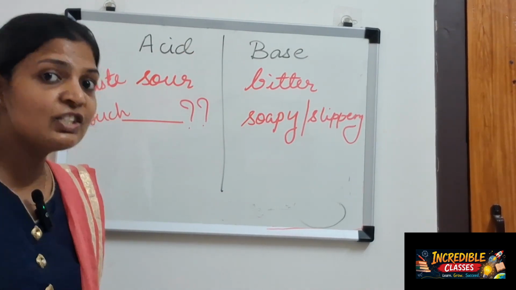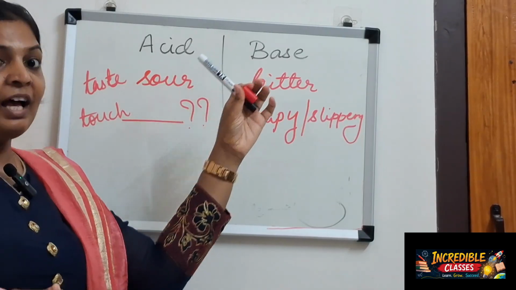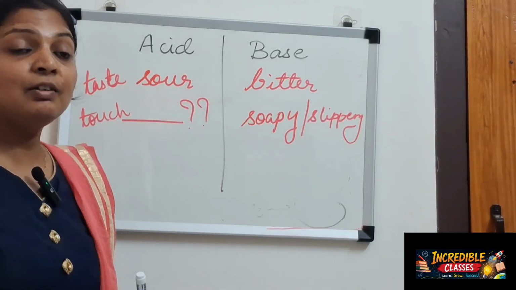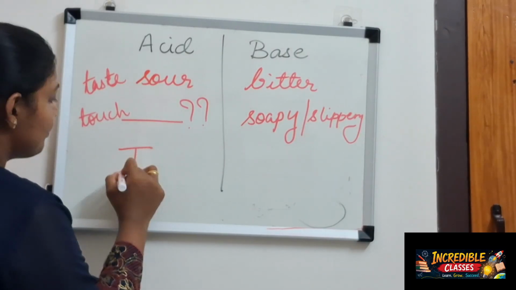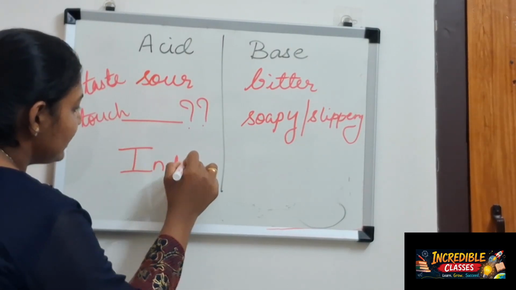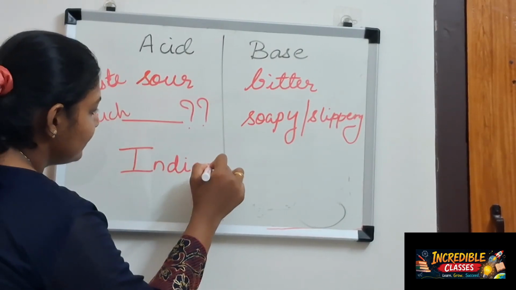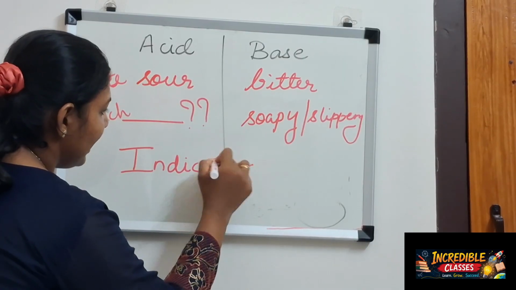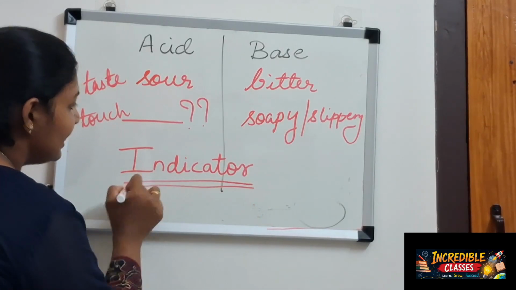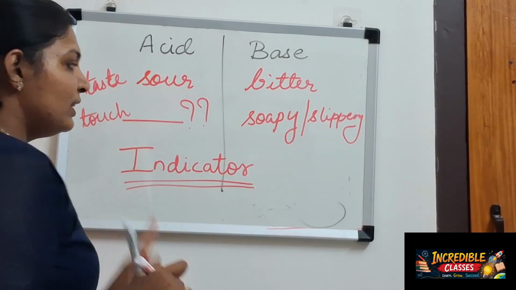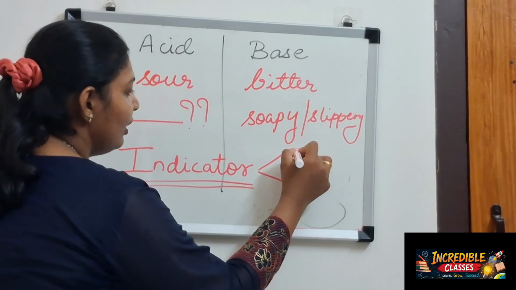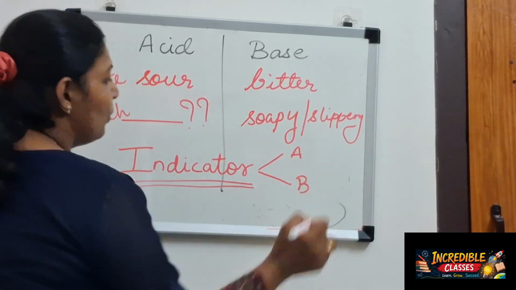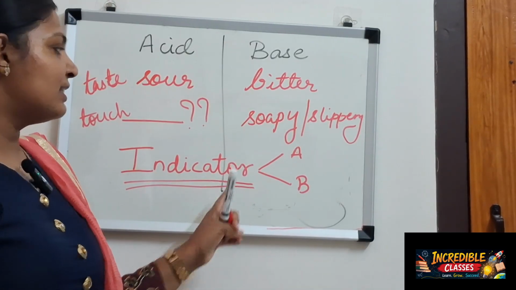To differentiate acid and base, I have a reliable thing that I call an indicator. As the name says, it indicates whether a given substance is an acid or a base.